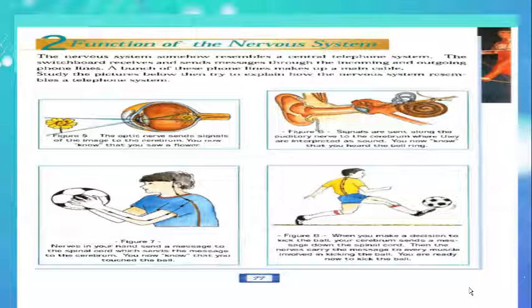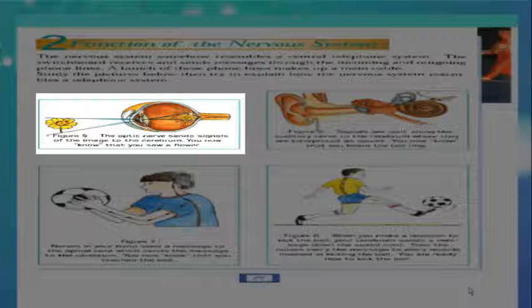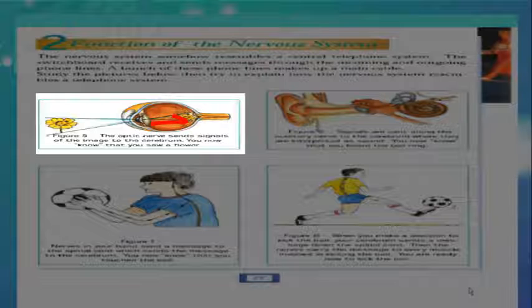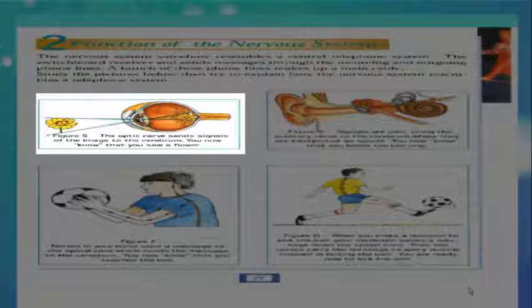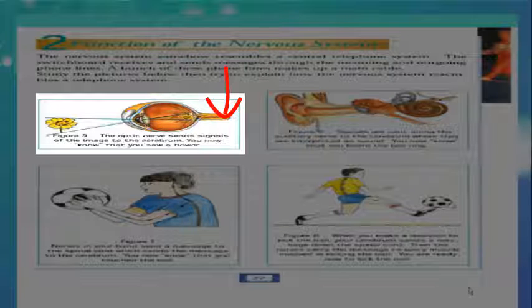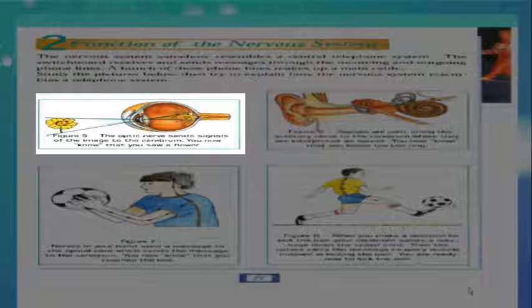If you have the book, follow with me please on page 77. If not, you may just follow using this video. In figure 5, your eye collects the image of a flower on the retina. Then, the retina sends a nervous message through the optic nerve to the brain. The cerebrum analyzes this message, so you know that you see a flower.